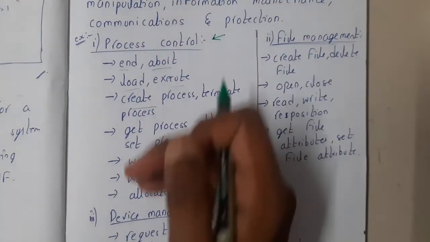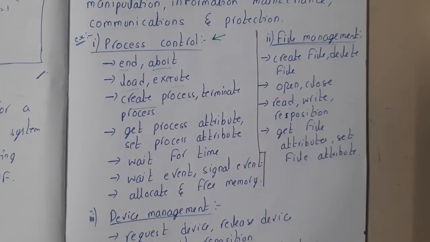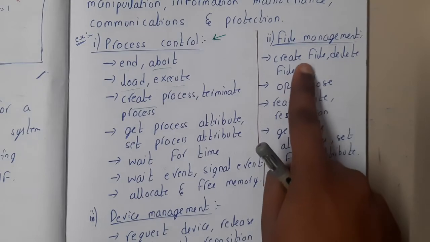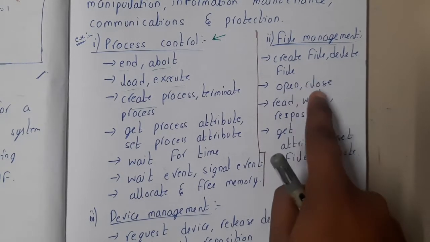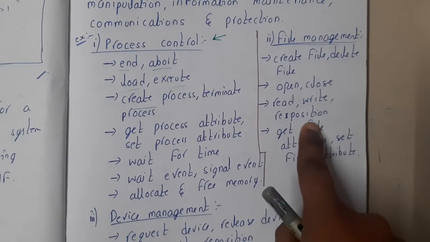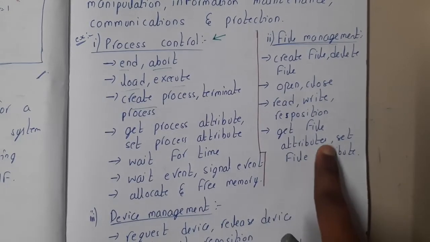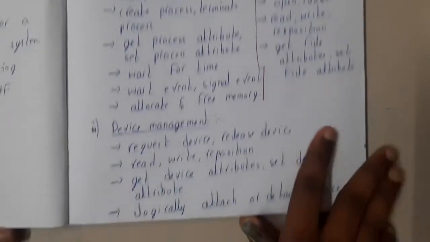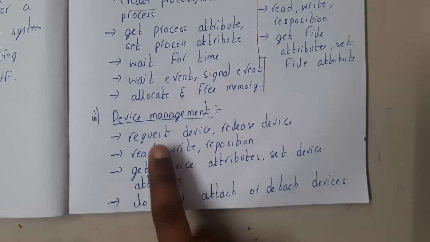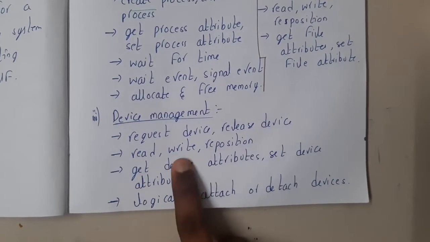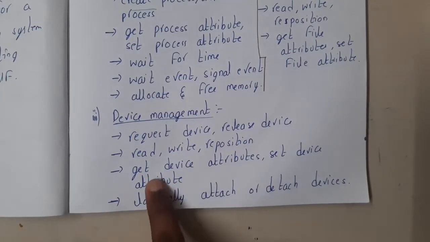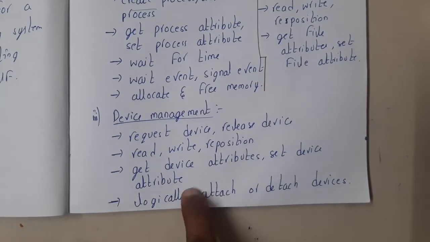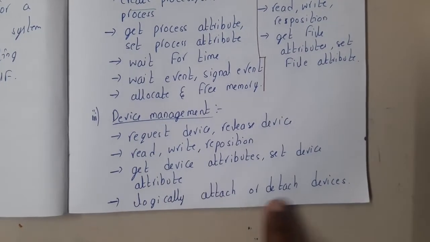So in this way, for each and every category, there are various types, guys. So similarly in file management, we have create file, delete file, open, close, read, write, reposition, get file attributes, set file attributes. Similarly device management. In devices also, request a device, release a device, read, write, reposition, get device attributes, set device attributes, logically attach or detach the device.